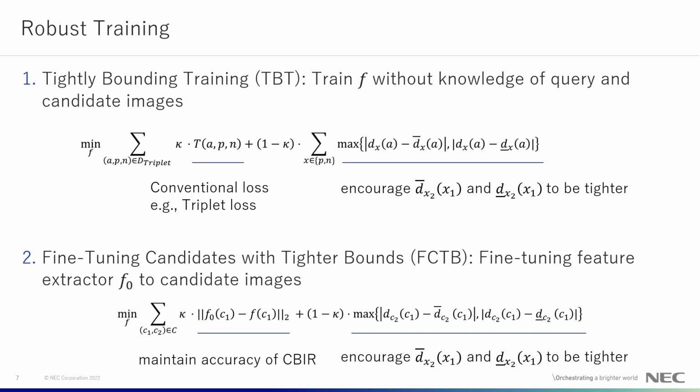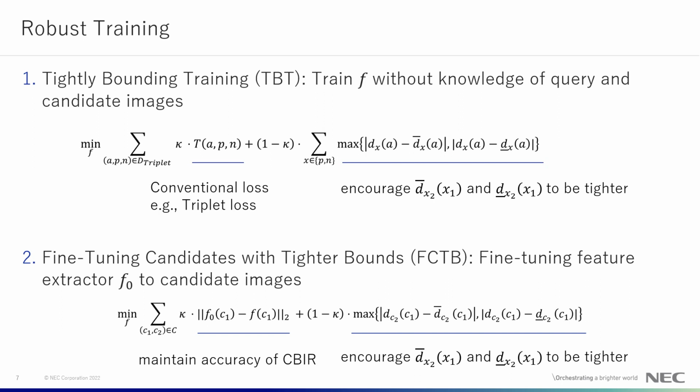We experimentally confirmed that the sufficient conditions are not always satisfied for all inputs when we use a feature extractor trained by conventional metric learning. This is because the upper and lower bounds can be too loose to satisfy the sufficient conditions. So, we propose new objective functions to train a feature extractor that attains tighter evaluation of the upper and lower